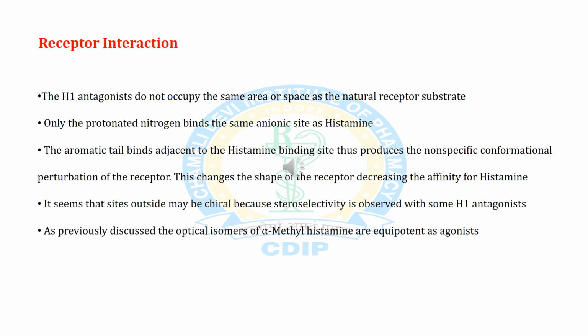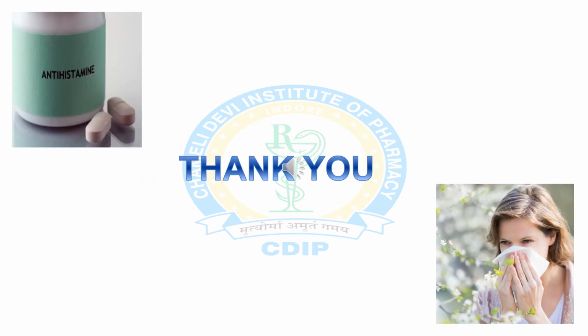It seems that the site outside may be chiral because stereoselectivity is observed with some H1 antagonists. As previously discussed, the optical isomers of alpha-methylhistamine are equipotent as agonists. So, it is totally all about H1 antagonist.